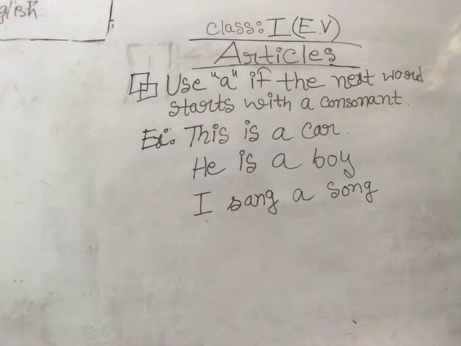So in this way, use an before the vowel and use a before the consonant. And remember, a and an should be placed before only singular nouns. So that's all for articles.